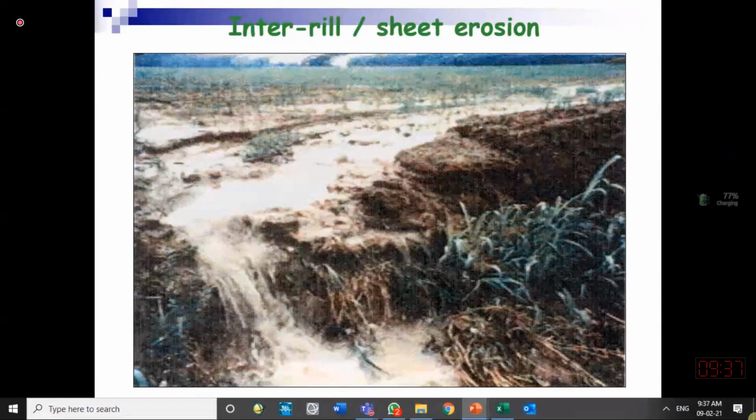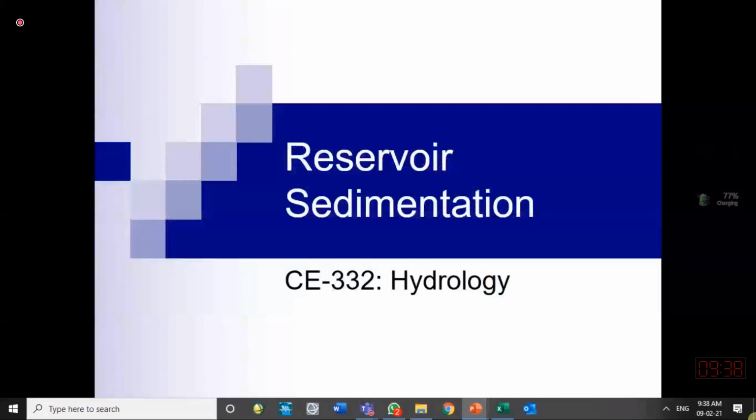Another aspect is when we make a reservoir for storage purpose or for hydropower purpose, we want to conserve its capacity. We want to keep its capacity for a longer time period. How much time it will take to fill that reservoir depends upon the sediment coming to that reservoir. So for that purpose also we should know how much is the soil erosion in the catchment area of that reservoir. So for that purpose also we study the sediment erosion.